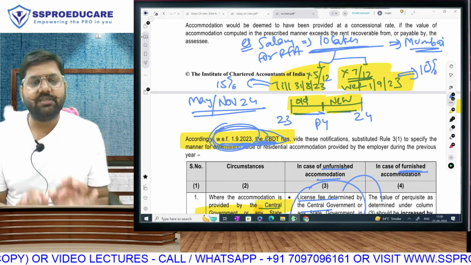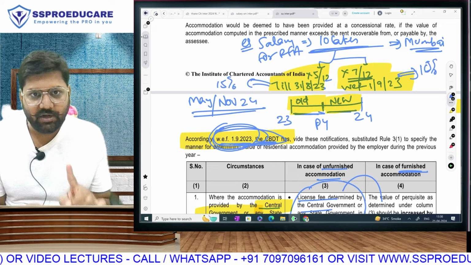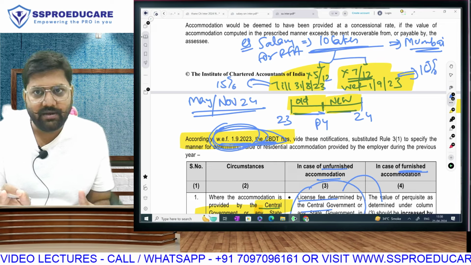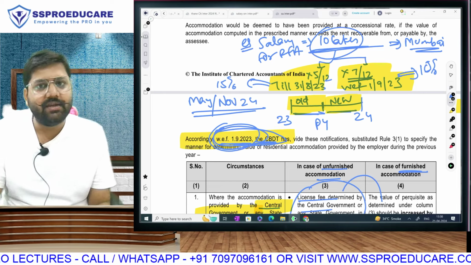First of all, if boss is giving you owned house in Mumbai, what have you been studying? 10% of salary. So if this is my salary, I will directly apply 10%.